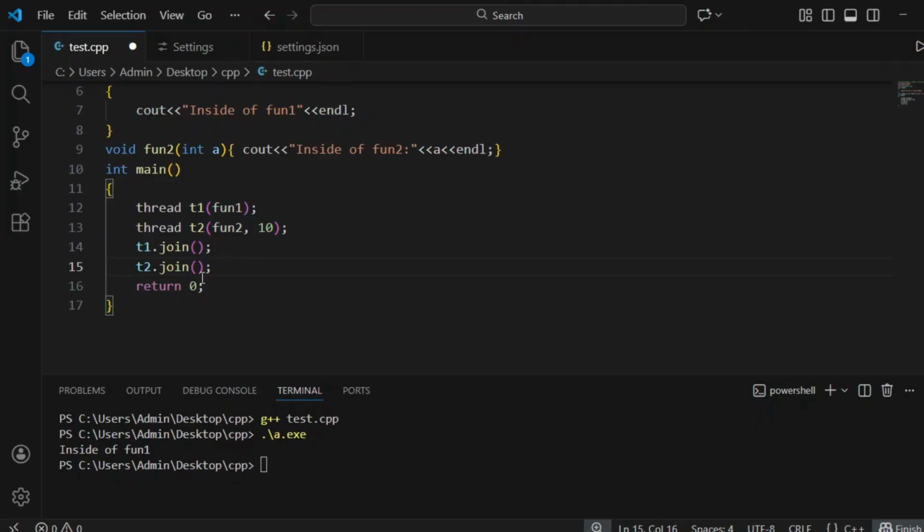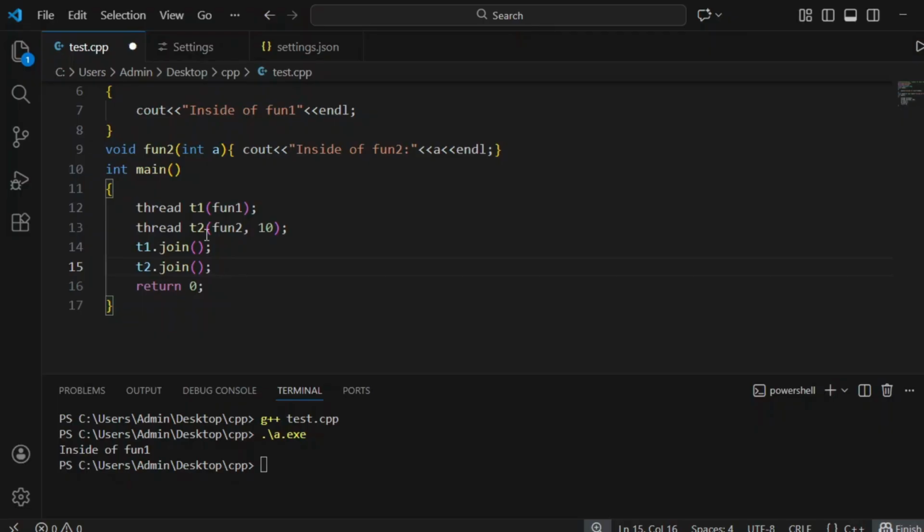Here, instead of join, you can also write t2.detach. Detach means the main thread will not wait for the t2 thread. The main thread will terminate, and the t2 thread will keep running in the background.